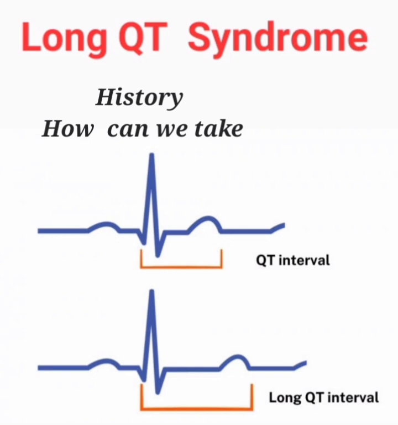What about postural orthostatic tachycardia syndrome, POTS? Postural orthostatic tachycardia syndrome, or POTS, is usually in the age group of teenage girls: increase in heart rate more than 30 beats per minute or heart rate more than 120 beats per minute within 10 minutes of standing position. So we understand what is postural orthostatic tachycardia syndrome: heart rate in a teenage girl increasing more than 30 beats per minute within 10 minutes in standing position.